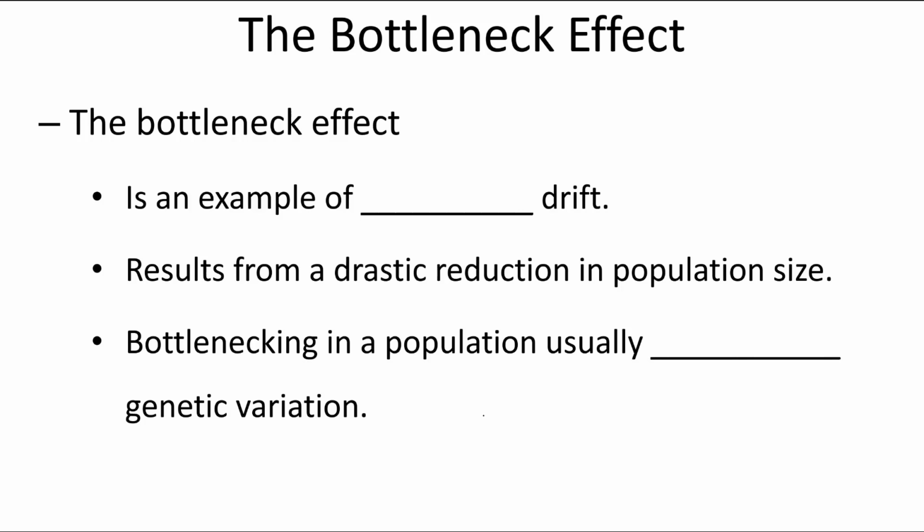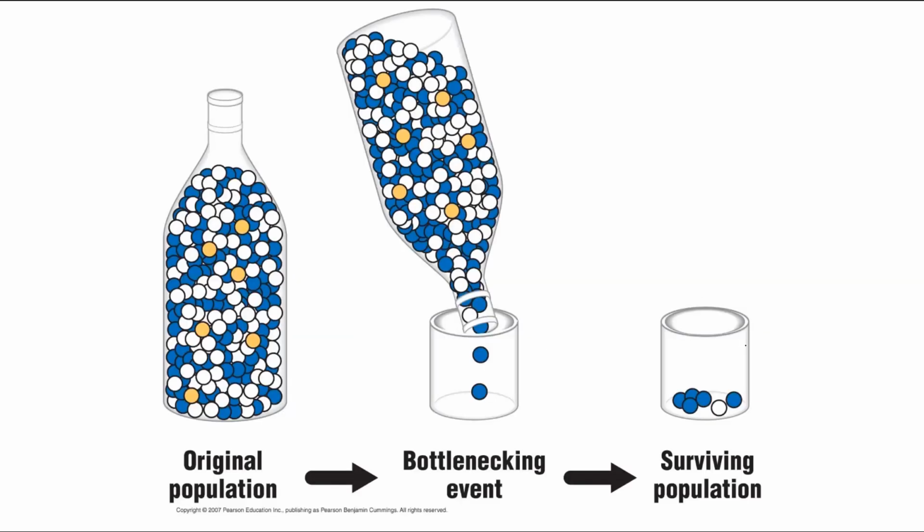In the bottleneck effect, as I had mentioned, it's an example of genetic drift. This is a situation where a population is suddenly drastically reduced. So you have a large population and suddenly only a handful of individuals survive. Bottlenecking in a population usually reduces the amount of genetic variation. This effect gets its name from this visual example.